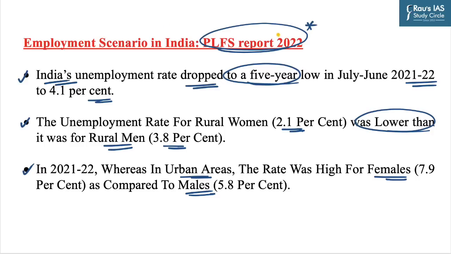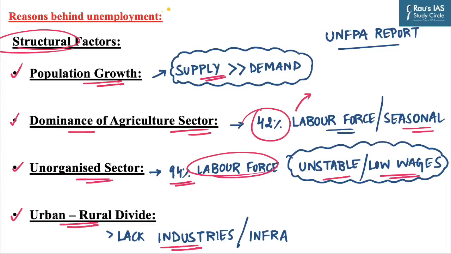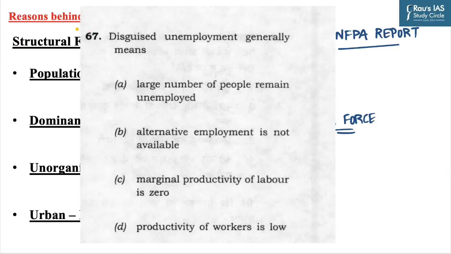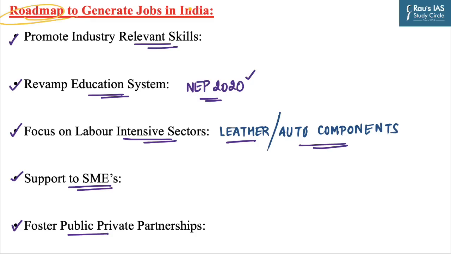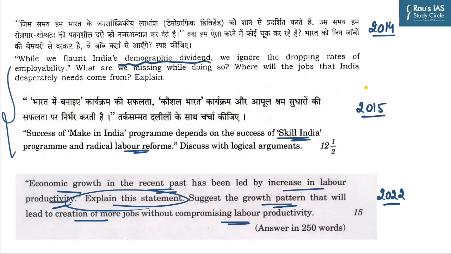After that, we briefly discussed the key findings of the PLFS report of 2022, and then we discussed the reasons behind unemployment, focusing on three broad areas. The first is structural factors, second is policy level factors, and the third is skill level factors. And after that, we discussed the roadmap to generate jobs in India.